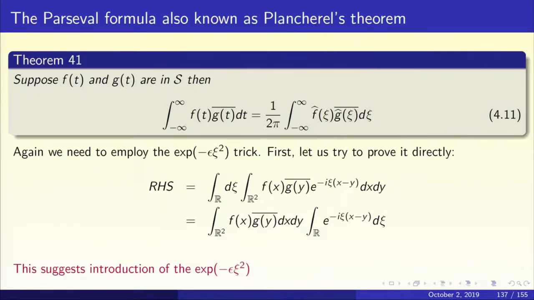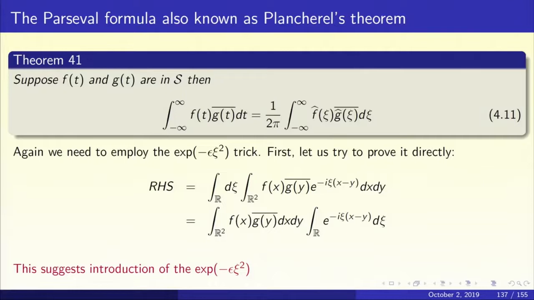To prove this theorem, we shall employ the e to the power minus epsilon chi squared trick. So let's see what happens. Let us try to do it directly and see where we get stuck. Once we understand where we get stuck, we also understand how to get around the difficulty, how to circumvent the problem. So let's start on the right hand side.